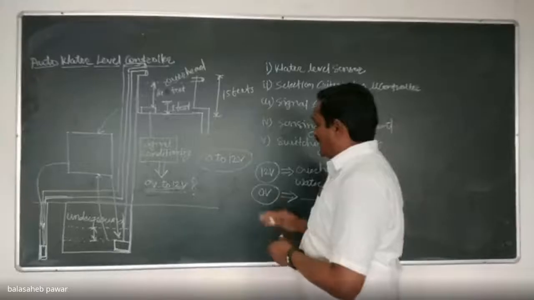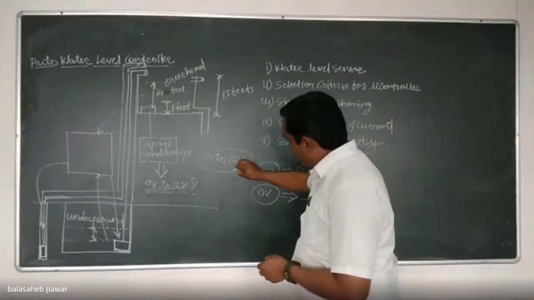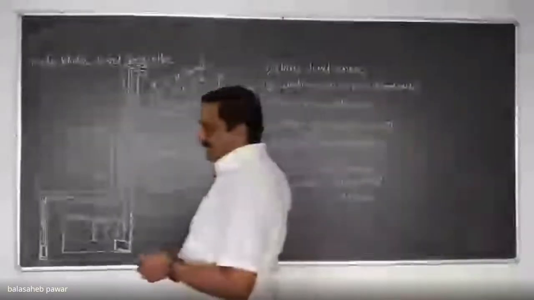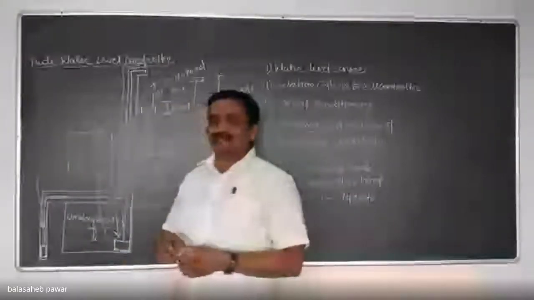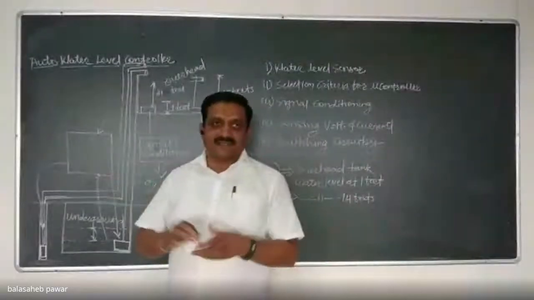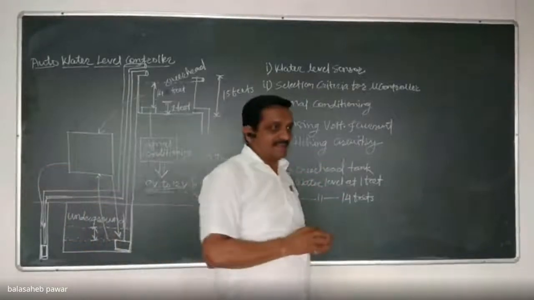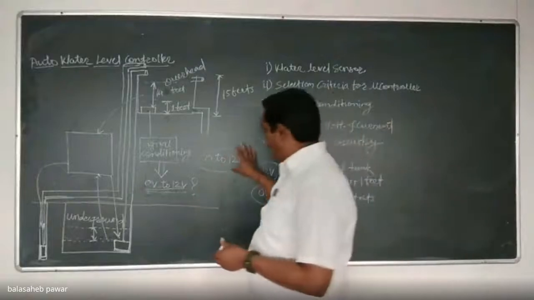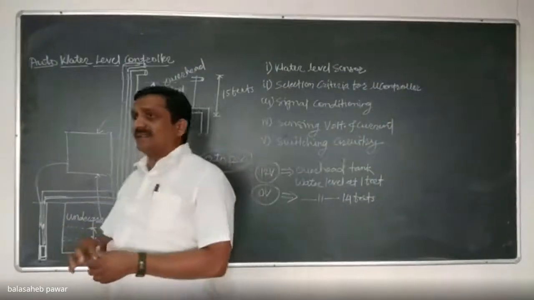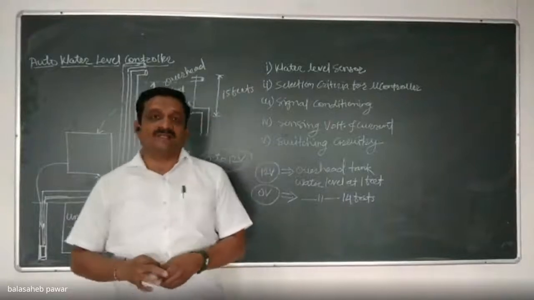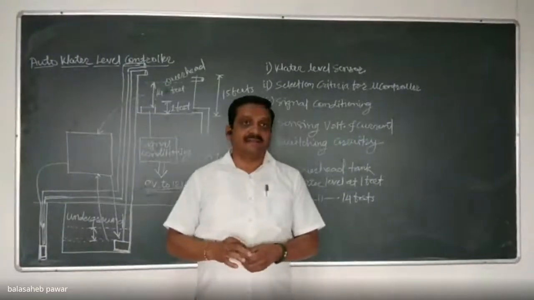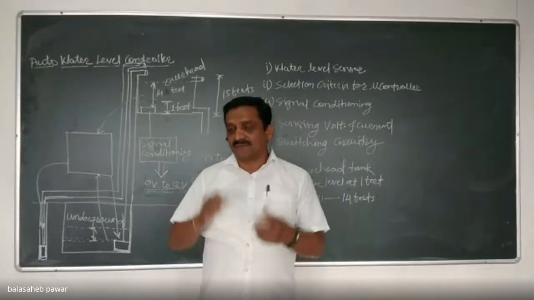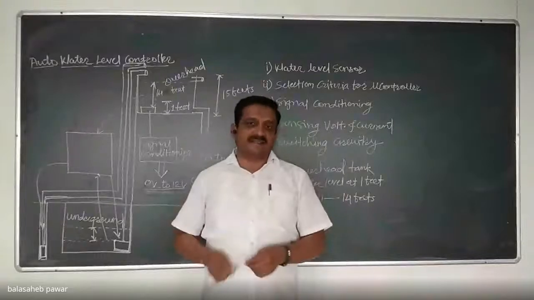Okay. So whenever it will be 12 volts, we can't apply it directly as an input to the input pin of our microcontroller to take the action, whatever it may be. That action to be taken, we'll discuss later on. But before that, this 12 volts should get converted to the maximum logic high operating condition of that microcontroller, and that is 5 volts. So we'll require one more signal conditioning circuit.